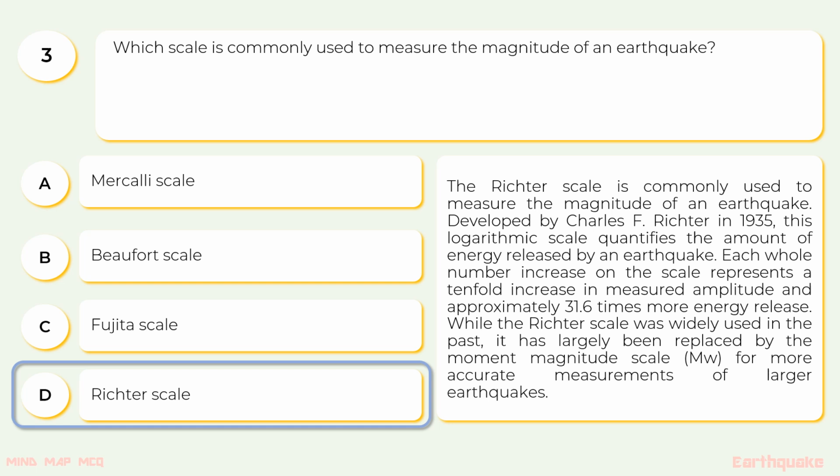Developed by Charles F. Richter in 1935, this logarithmic scale quantifies the amount of energy released by an earthquake. Each whole number increase on the scale represents a tenfold increase in measured amplitude and approximately 31.6 times more energy release. While the Richter scale was widely used in the past, it has largely been replaced by the moment magnitude scale for more accurate measurements of larger earthquakes.